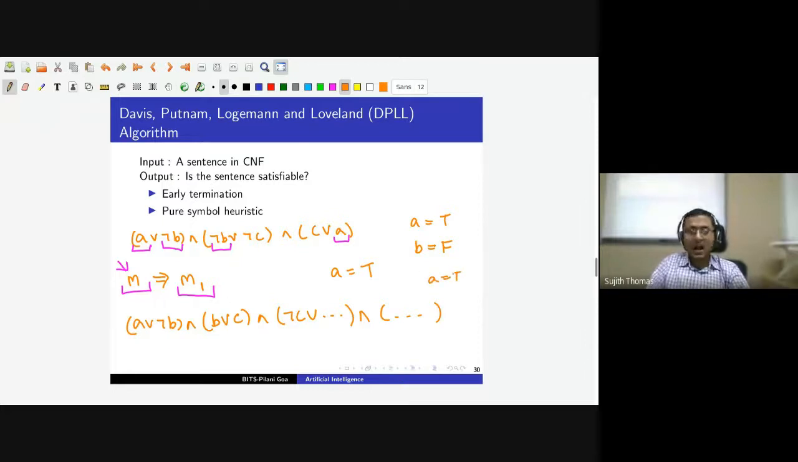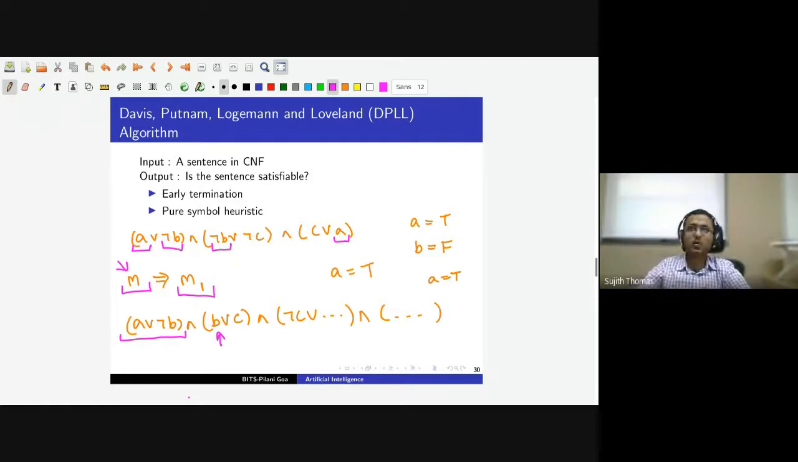After we have assigned A is equal to true, we now need to assign values to the remaining unassigned variables in such a way that the remaining clauses become true. So in the remaining clauses that have not yet become true, B appears as a pure symbol. After we have assigned A is equal to true, the first clause has become true. So now we don't have to think about the first clause. Now the problem is how to use the remaining unassigned variables so that the remaining clauses can also become true.